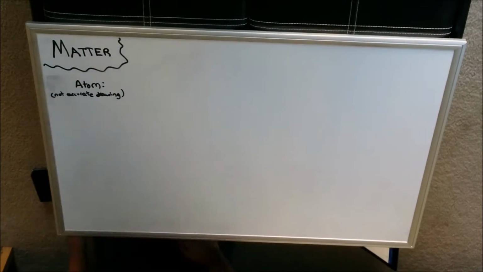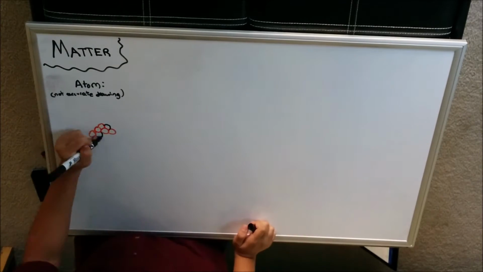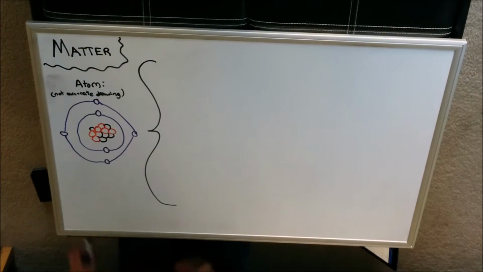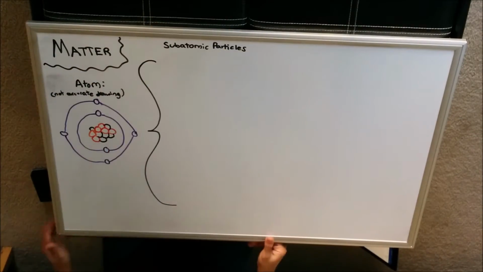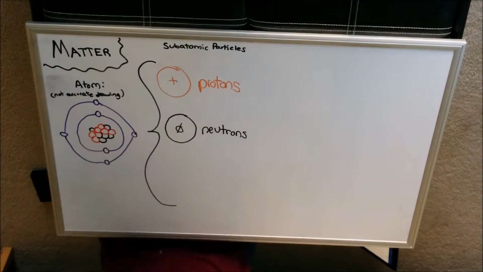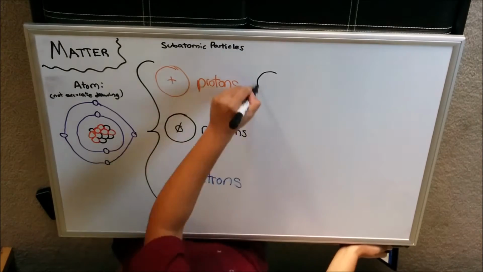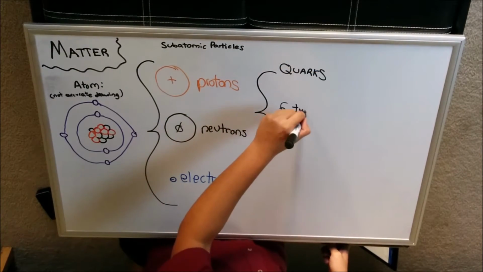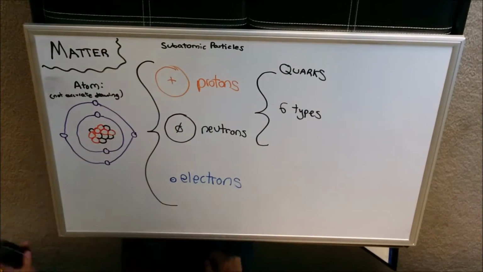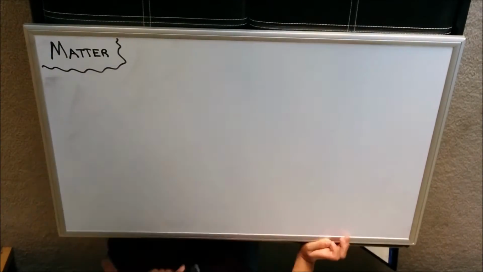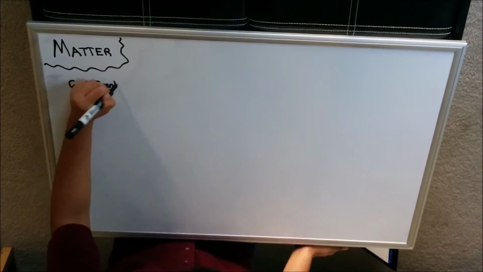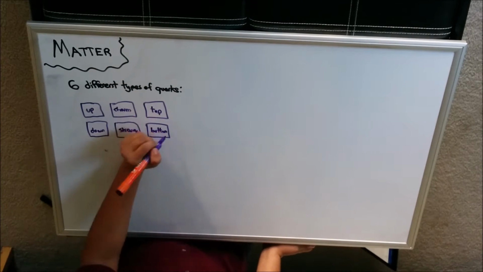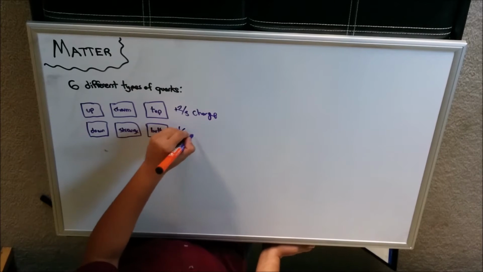The atom itself can be divided into even smaller particles. These particles are called subatomic particles, and they are the proton, the neutron, and the electron. Protons and neutrons themselves can be divided into even smaller particles, called quarks, of which there are 6 different types. These 6 types of quarks are called the up, down, charm, strange, top, and bottom.